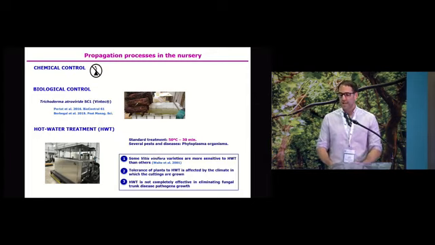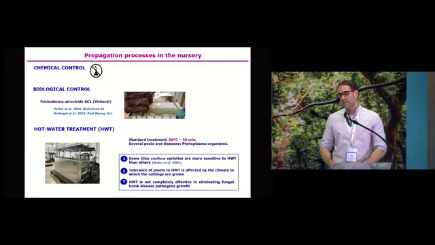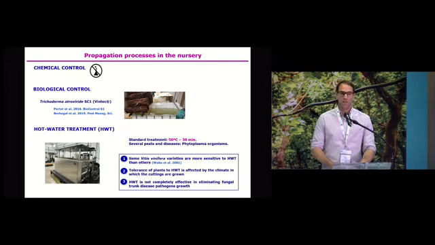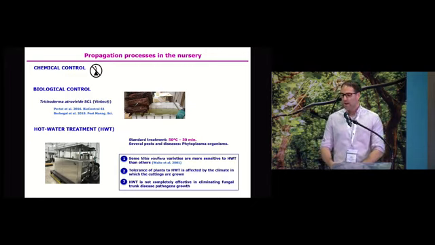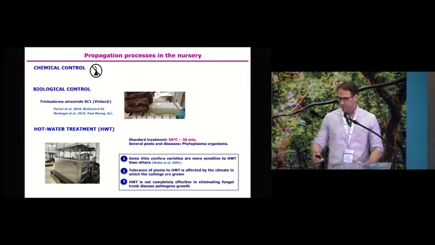The second factor is that the tolerance of plants to the treatment is affected by the climate in which the cuttings are grown. For example, in New Zealand, they cannot treat at more than 48 degrees, but in Spain, we have a warmer climate, and we can treat at up to 53 degrees. And the last factor is that hot water treatment is not completely effective in eliminating fungal trunk disease pathogen growth. So as in the case of biological control, these strategies reduce infection but do not eliminate the disease.